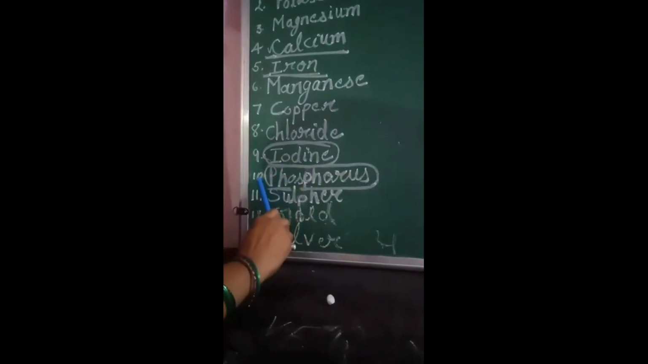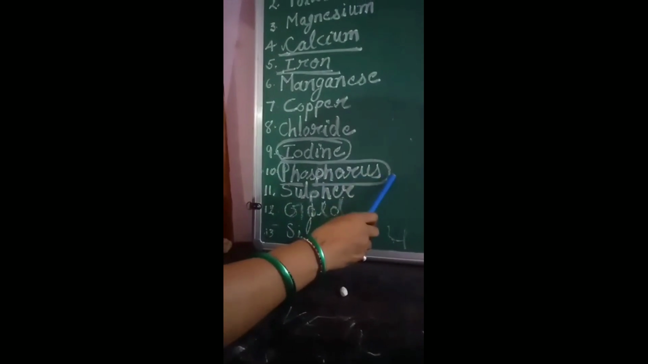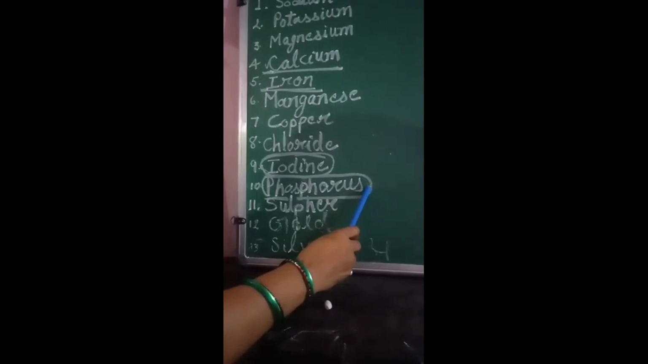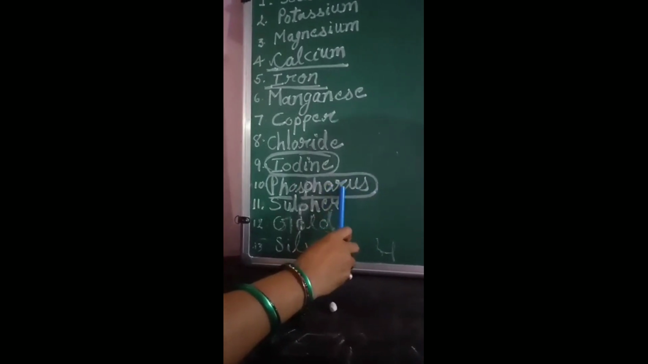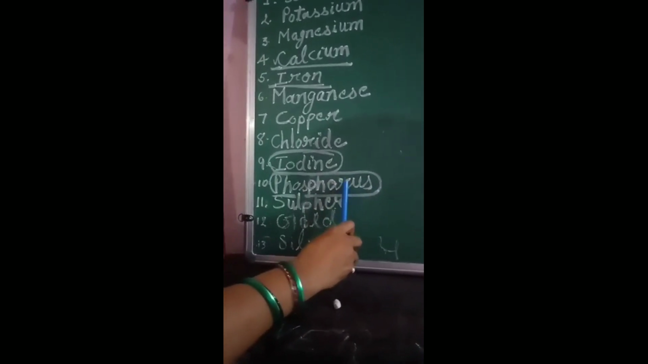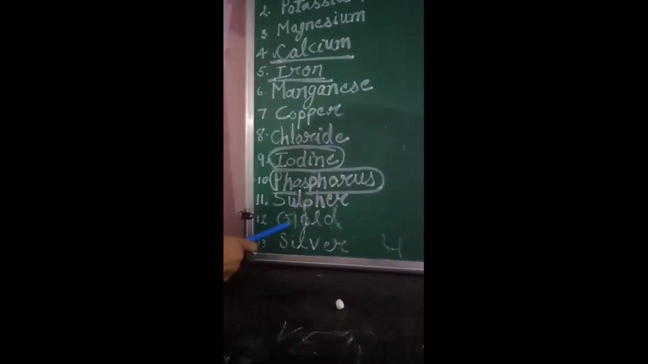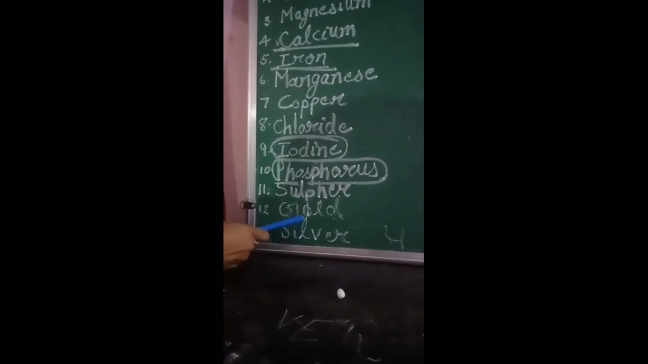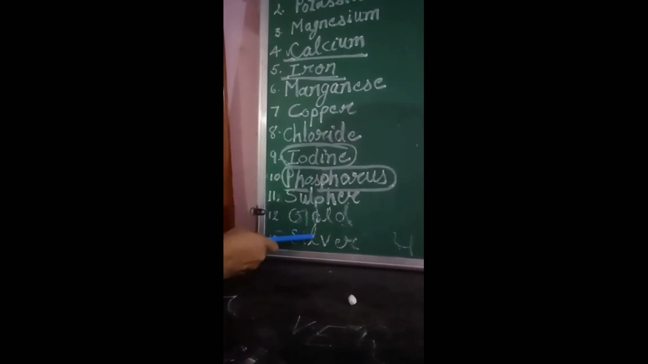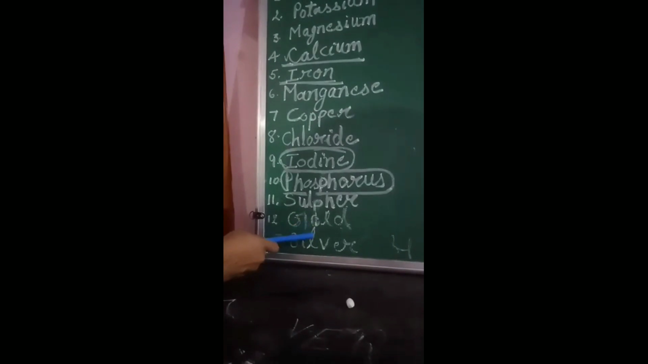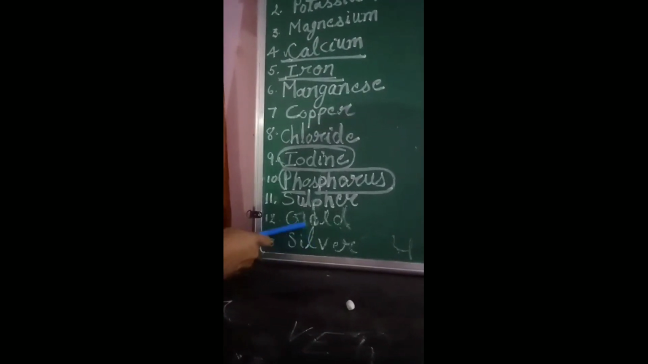Next one, the 10th number, is phosphorus. This phosphorus is also a very important mineral that plays a very important role in our body. I will also discuss this phosphorus in detail. Next one is sulfur, and along with sulfur there are gold and silver. Gold and silver are also required in our body in very little amount, and they also play a very important role in the well functioning of our brain and the nerves.